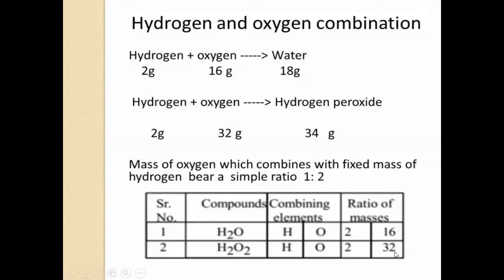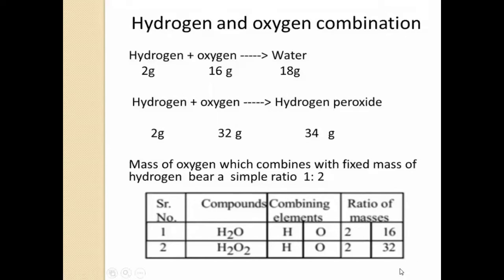These are the examples of water and hydrogen peroxide. The different masses of oxygen, 16 and 32, which combine with the fixed mass of hydrogen, 2 grams, are in the ratio of 16:32. That is 1:2, which is in simple whole numbers. These are the different examples.